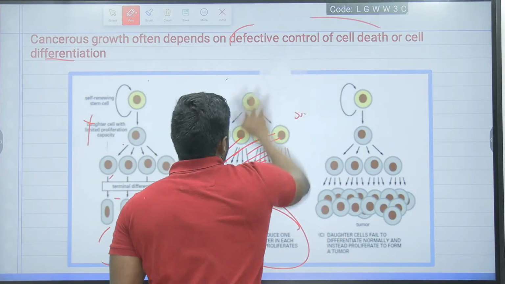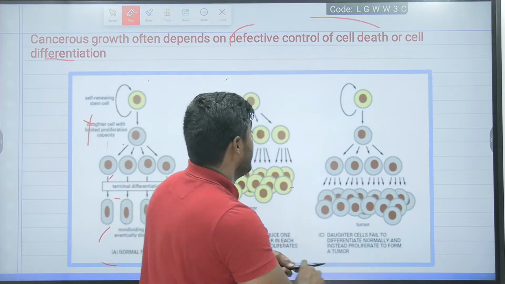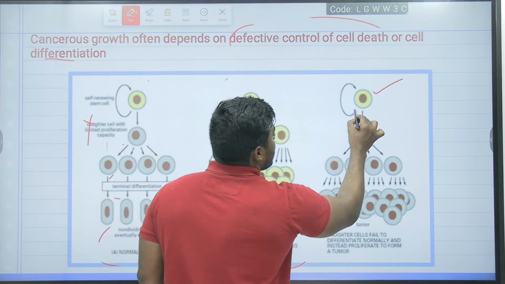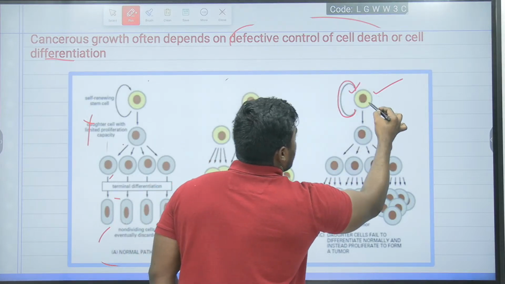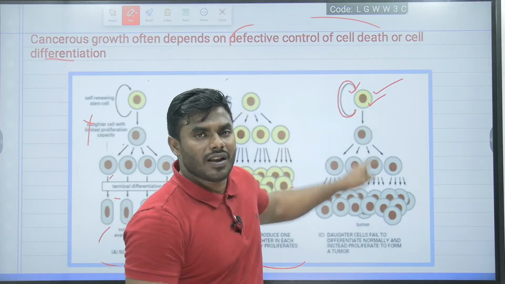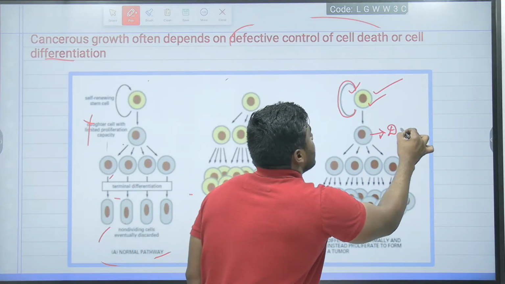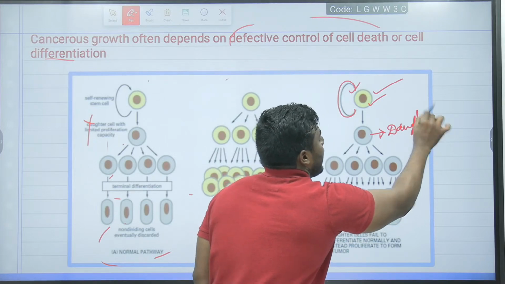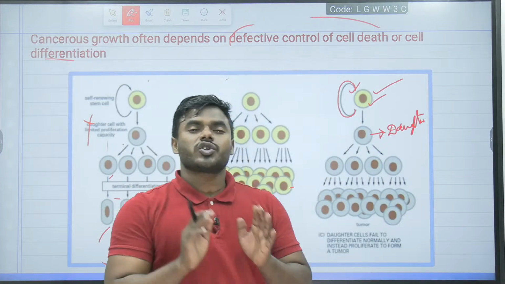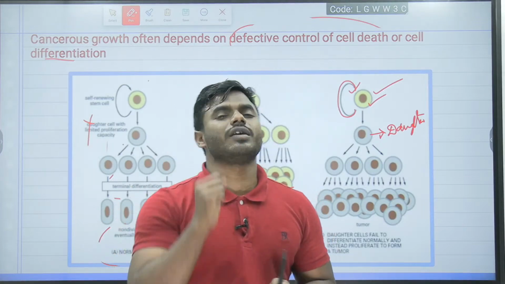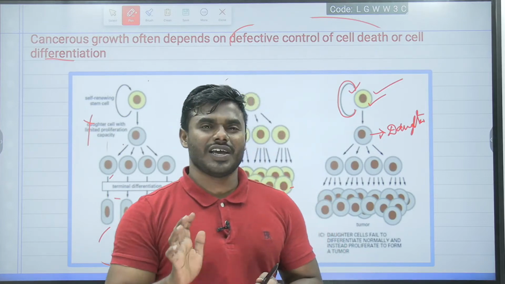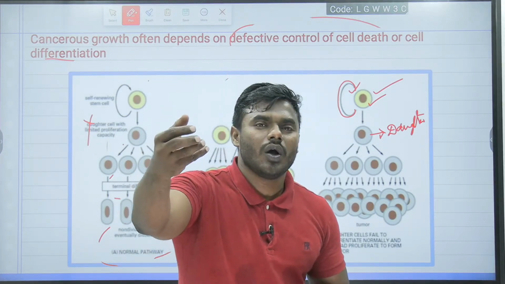Now the third one, don't get confused. The self-renewing stem cell gives rise to itself, and it is also giving a daughter cell. And as we discussed, the daughter cell should undergo limited division and limited differentiation. Finally, it has to perform its functions.